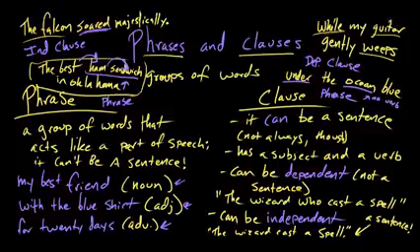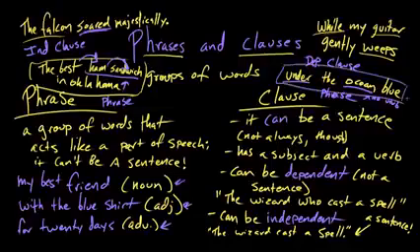So, phrases are groups of words that act like parts of speech. This one, for example, is an adjectival or adverbial phrase. We don't know because we don't know what it's modifying. And this one is a noun phrase, the best ham sandwich in Oklahoma. It's behaving like a noun. And clauses are groups of phrases that have a subject and a verb. So, while my guitar gently weeps, there's a guitar.